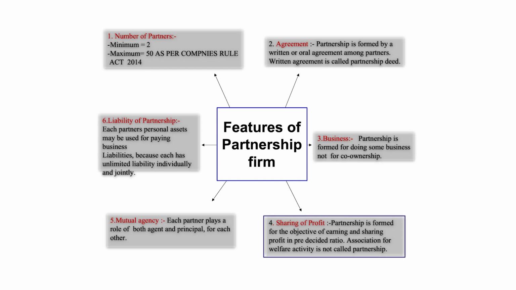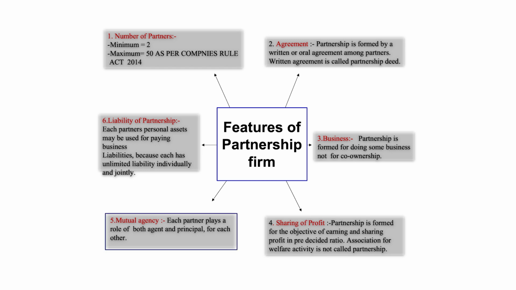Number 4, sharing of profit. Partnership is formed for the objective of earning and sharing profit in pre-decided ratio. Association for welfare activity is not called partnership. Number 5, mutual agency. Each partner plays a role of both agent and principal for each other.